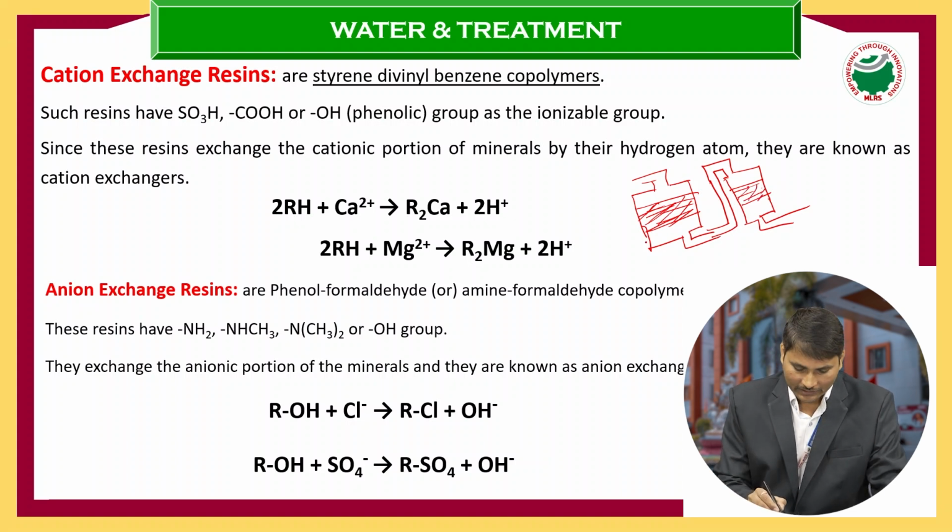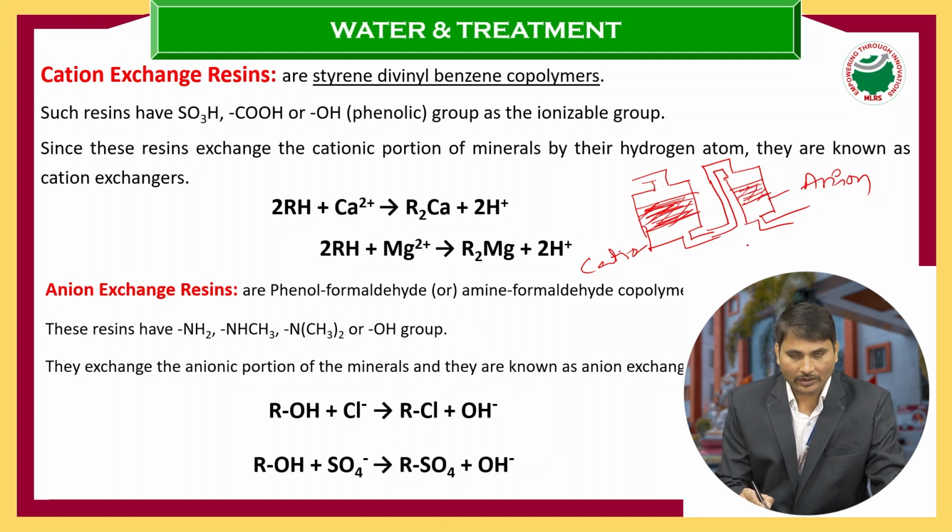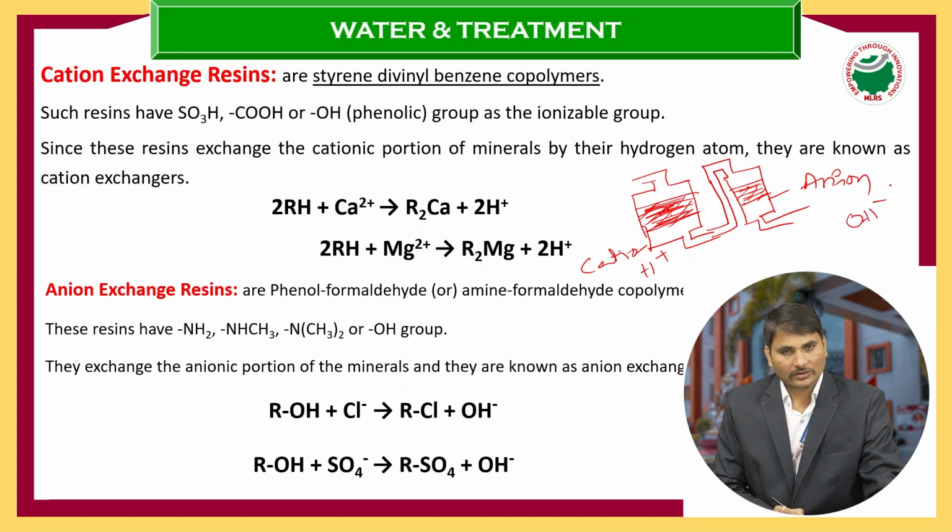Like this, it is a cation exchange chamber and it is an anion exchange chamber. These two chambers contain resin. They have microporous holes, the membranes they have. These membranes are organic copolymer membranes, and these are insoluble in water. And these membranes contain functional groups. The cation chamber contains H+ functional groups. The anion chamber contains OH- functional groups.